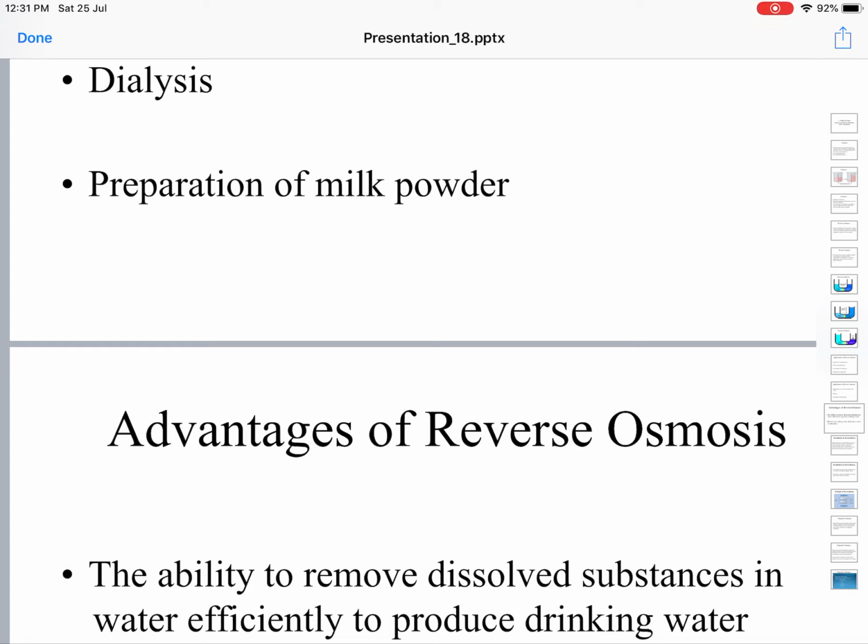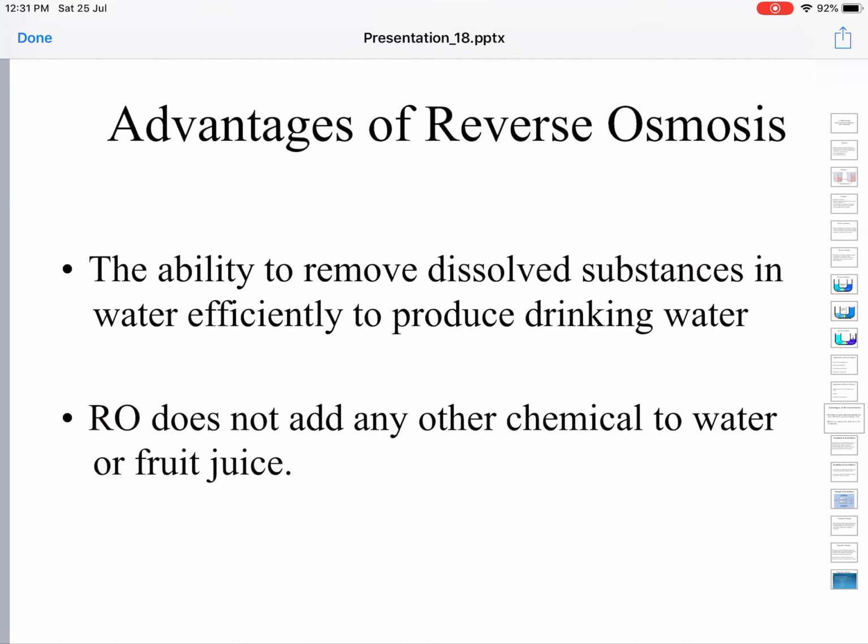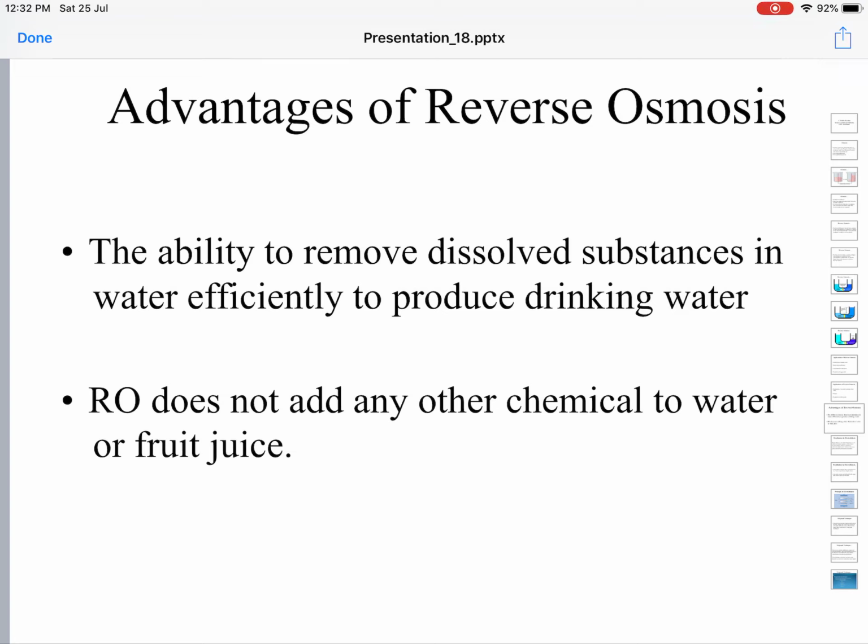We have seen a number of uses of the reverse osmosis process, but let's also see what the advantages of this process are. The chief advantage is that it efficiently removes the dissolved salts in the water. Very difficult otherwise to remove the dissolved salts. No filtration will do that. It efficiently removes dissolved salts, dissolved substances from the water to produce fresh drinking water.